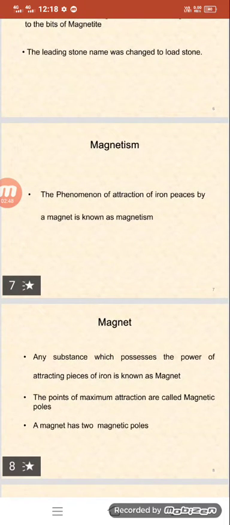After that, what is the definition of a magnet? A substance which possesses the power of attracting pieces of iron is called a magnet. Suppose we take some substance that has the property of attracting iron pieces; we call that a magnet. The points of maximum attraction are called magnetic poles. Those points have the maximum magnetic attraction.